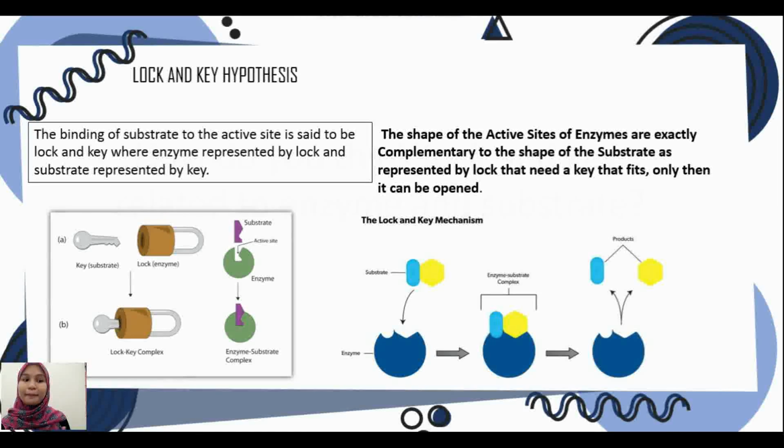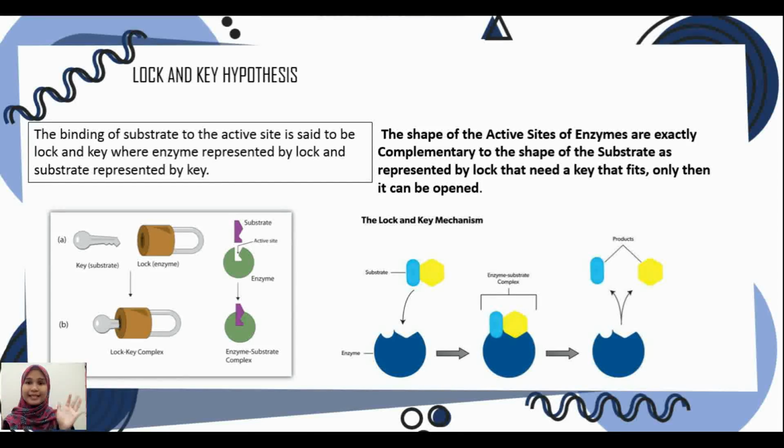The binding of substrate to the active site is said to be lock and key, where the enzyme is represented by the lock and the substrate is represented by the key. In the diagram here, this is the key and this is the lock. So why do we call it the lock and key hypothesis? The shape of the active site of the enzyme is exactly complementary to the shape of the substrate, as represented by a lock that needs a key that fits, and only then can it be opened.